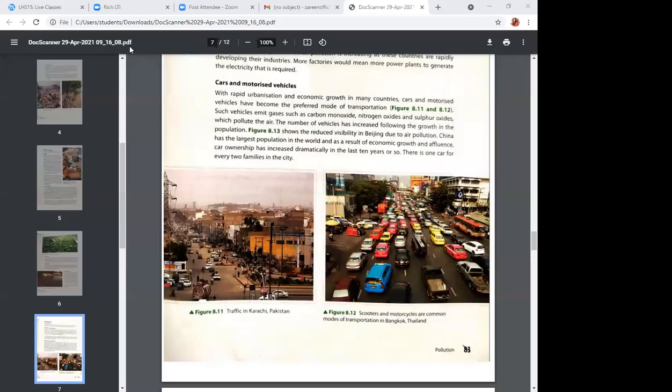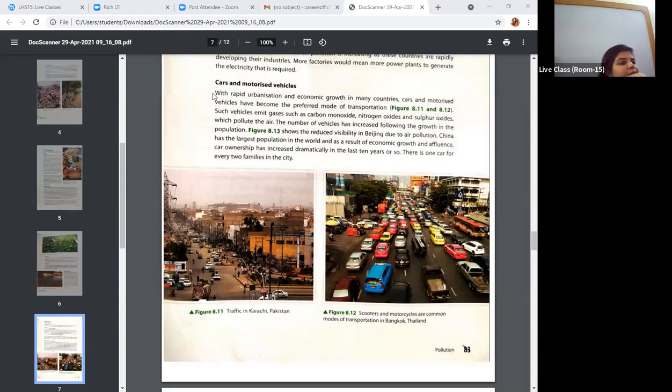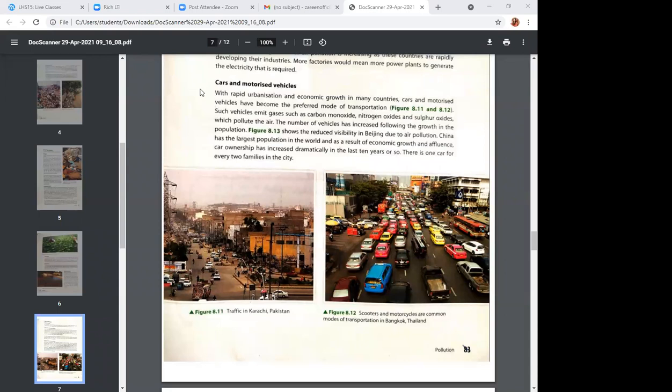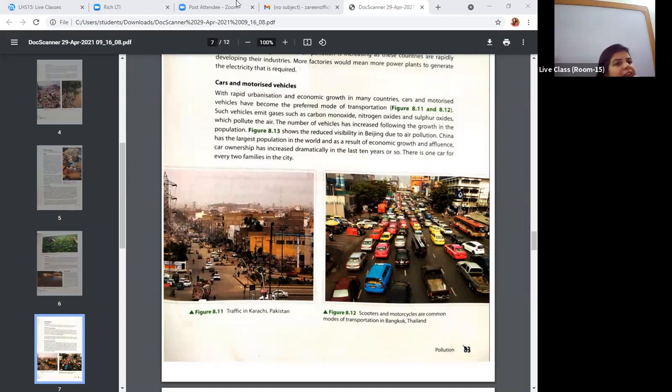Exactly, where we normally use different types of transportation that are easily available for the public, and different types of shops, markets, and offices are there. So we call that urbanization and economic growth in many countries.